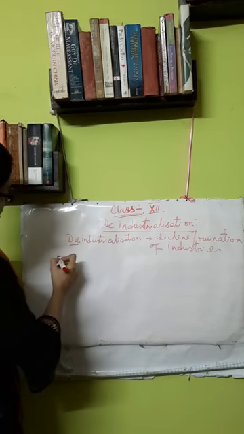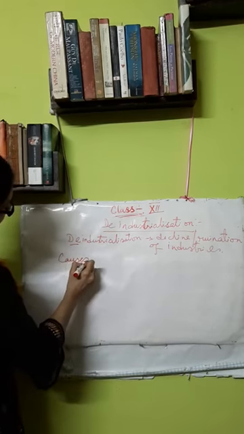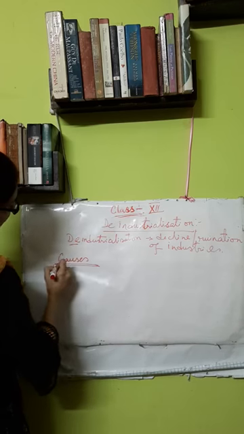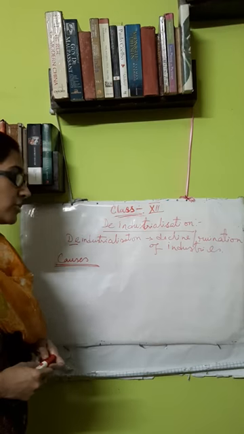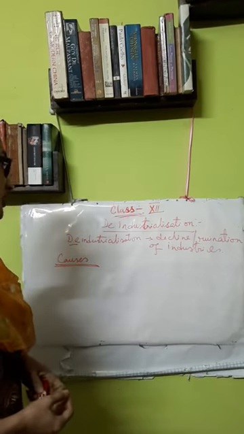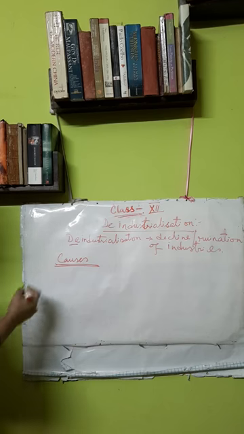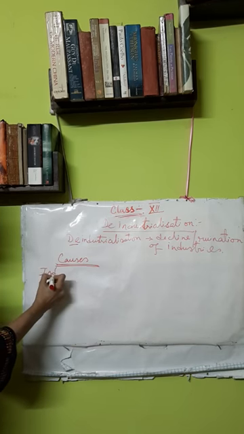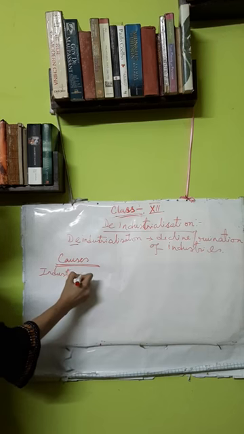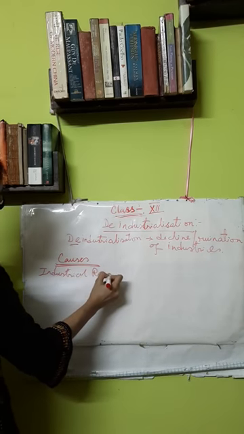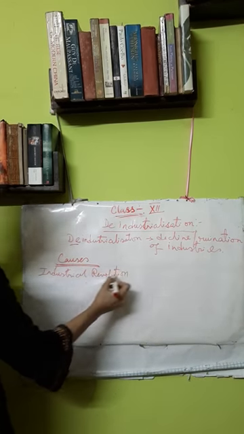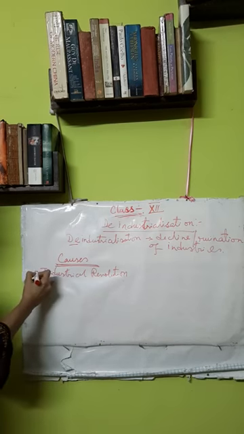Next we'll see the causes or the factors that led to the decline of industries, the causes that led to deindustrialization. So when we do the causes, what are the factors? First and foremost, we have to mention the Industrial Revolution in England. Industrial Revolution in England is the first cause.